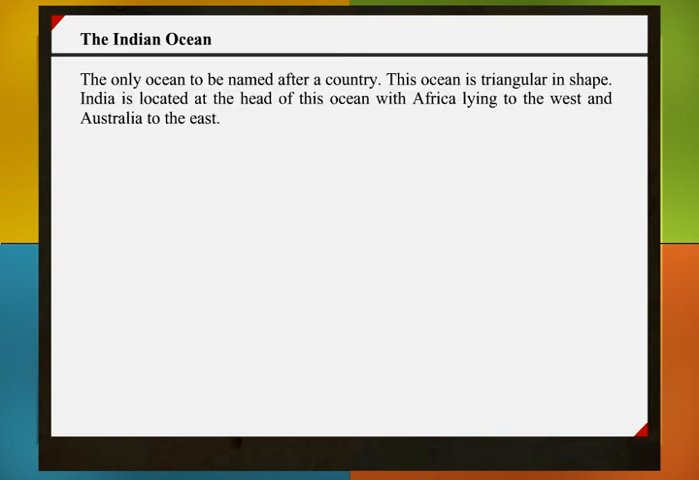The Indian Ocean, the only ocean to be named after a country. This ocean is triangular in shape. India is located at the head of this ocean, with Africa lying to the west and Australia to the east.